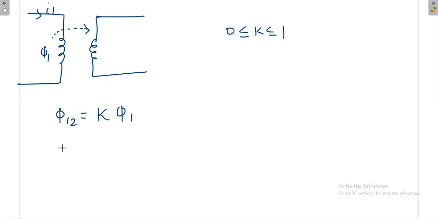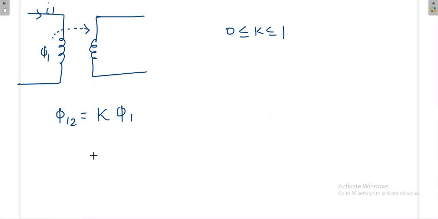In between 0 and 1, because if there is no loss, then the entire flux may link with the secondary coil. If loss is there, then only some amount, around 50 to 80%, 90%, something like that, some percentage of the flux will be linking with the secondary coil.